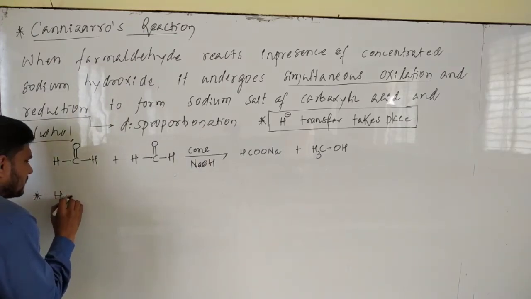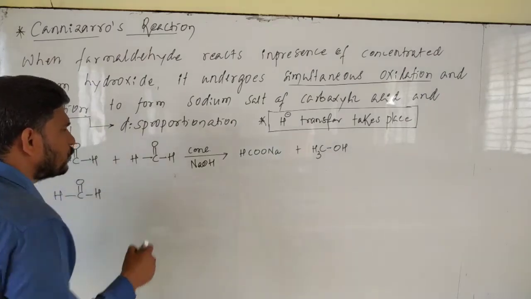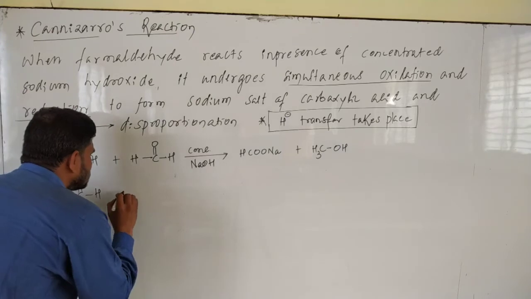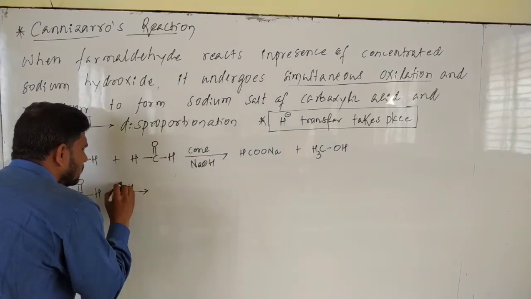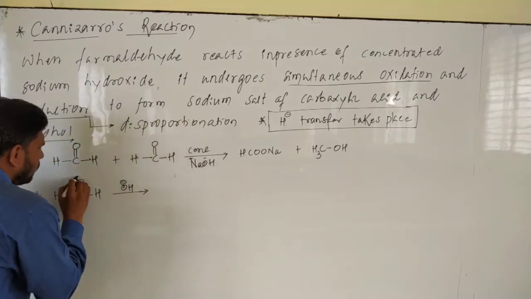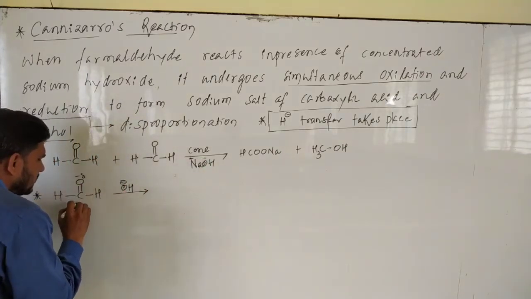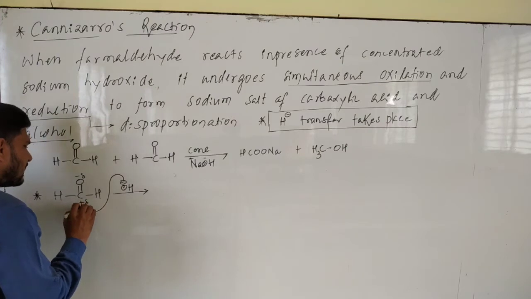First, initial step, sodium hydroxide is a strong base. The OH minus ion, Na plus OH minus, you know, over here oxygen is more electronegative and carbon carries positive charge. Now this OH minus attacks this carbon.